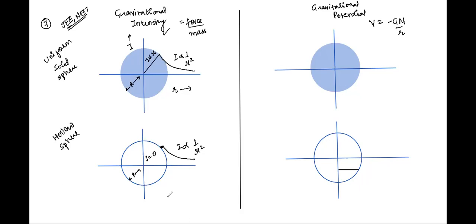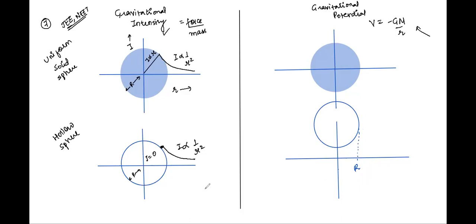A better way is I'll draw it upwards like this, just to denote what is r, how much is the r distance. So shifting this up just to show that this is r, this is r. And now I want to show how the gravitational potential is varying. Tell me one thing, Karuna, should it be negative or should it be positive? Just have a look at the formula.